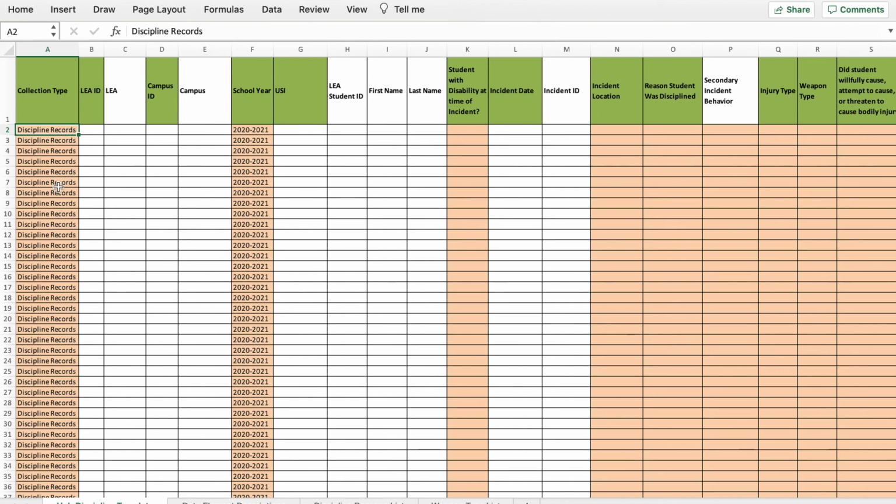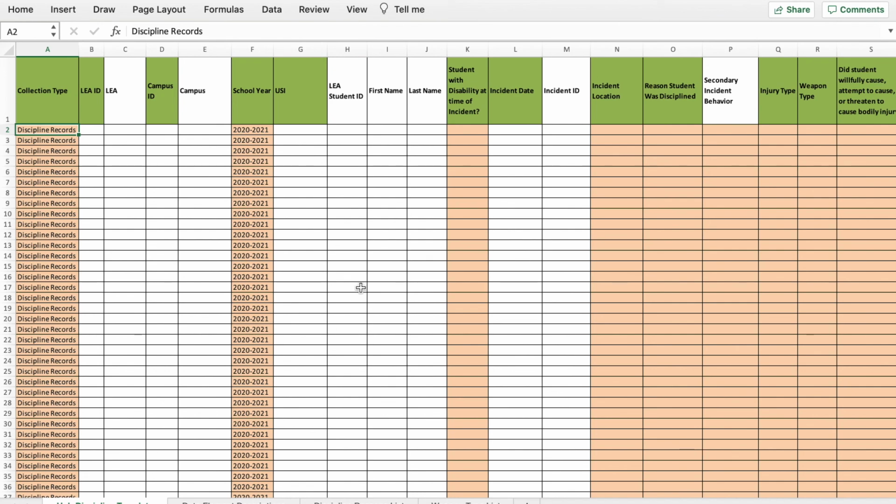But I know some of our schools have systems that export records based on your student information system or a tool that you're using. If that's the case, just make sure that the collection type, the very first field, says discipline records, not just discipline. Otherwise, it won't come through. It'll get lost. Our system won't know what type of data you're uploading. So it's really important to make sure this says discipline records instead of just discipline.